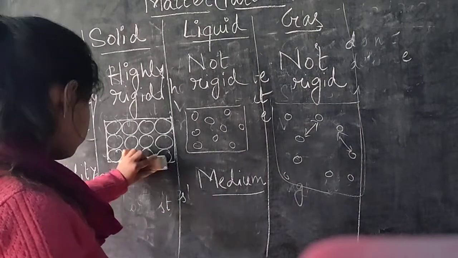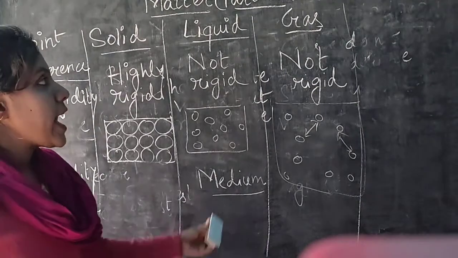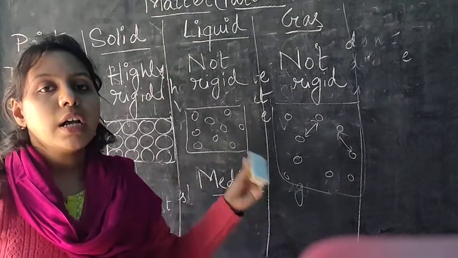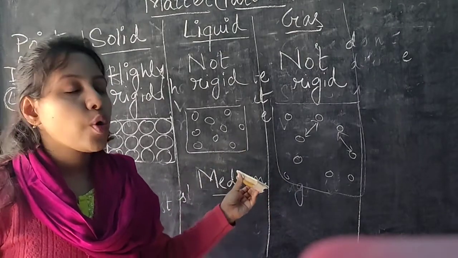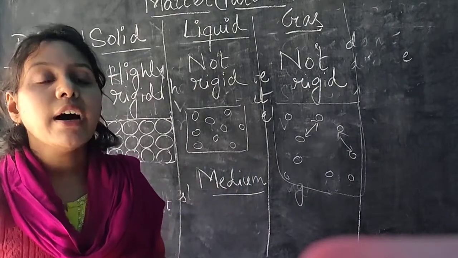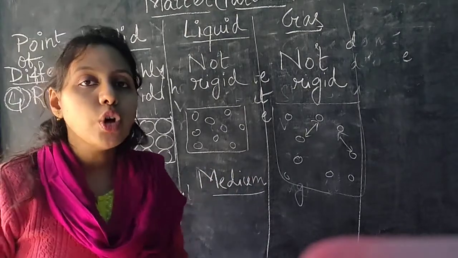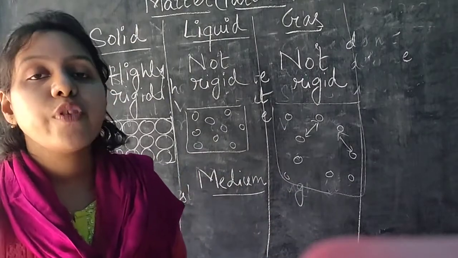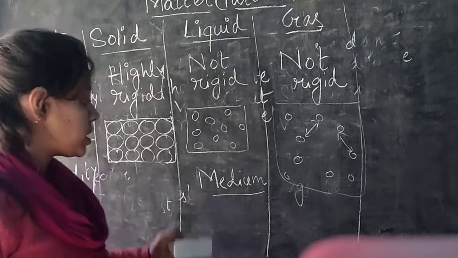So actually fluidity is seen only for liquids and gases, because as the molecules are having larger space and lower intermolecular force of attraction, they can move freely. So because of the free movement of the molecules, the substances can also move. Okay, and that's why these are called fluids. F-L-U-I-D-S, fluids. Okay, because of their free movement.